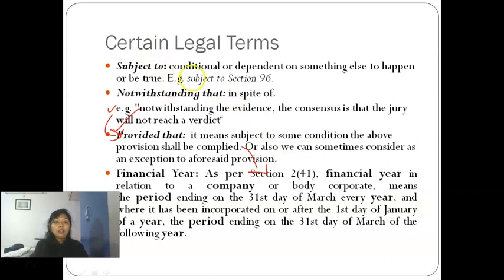After complying with this particular condition, the above provision shall be complied with.